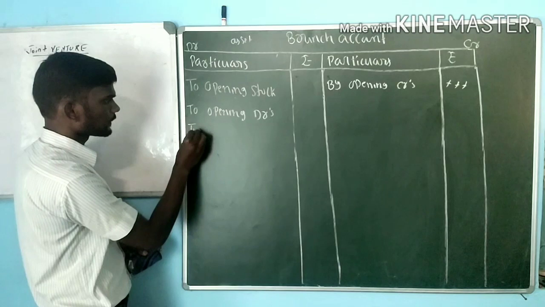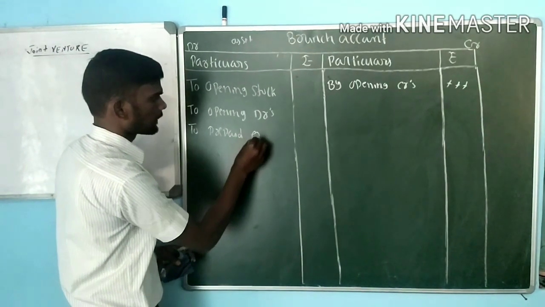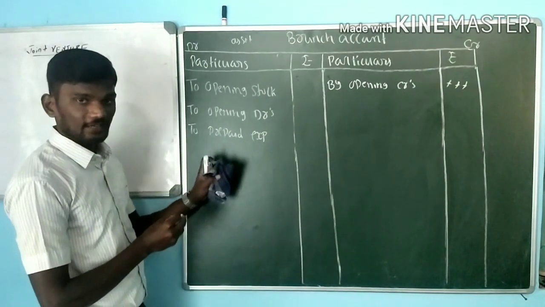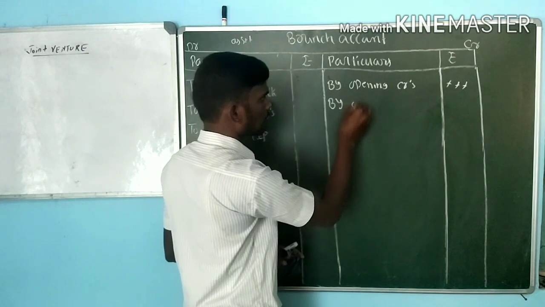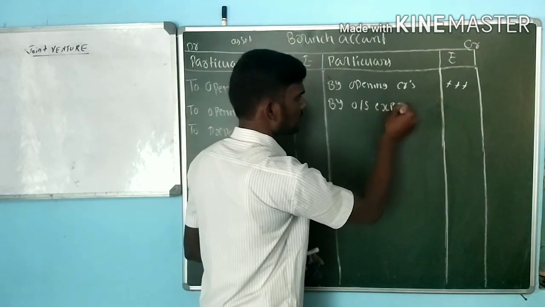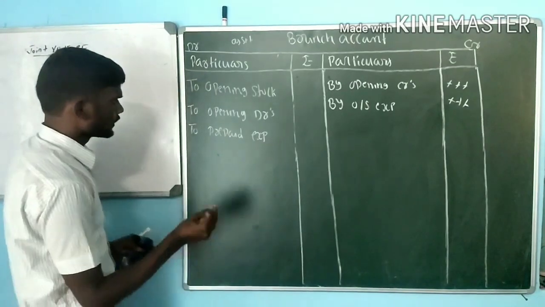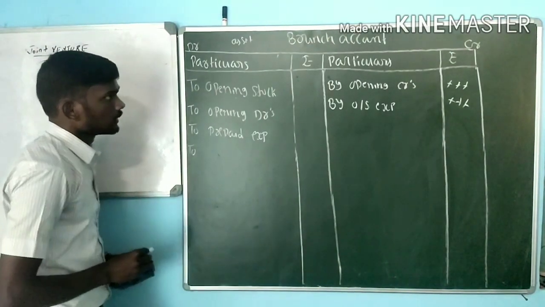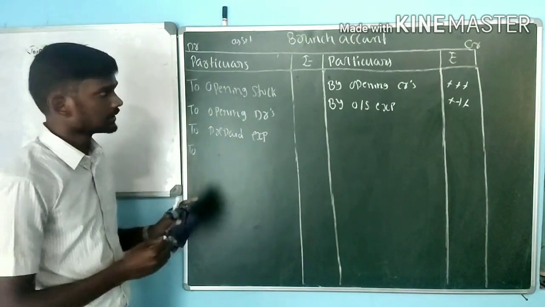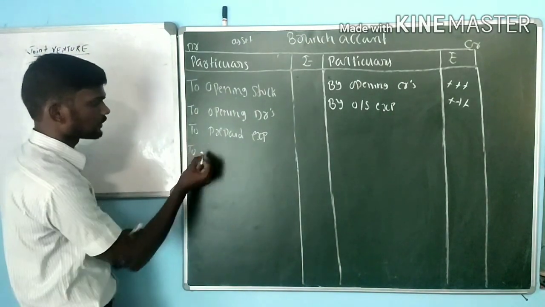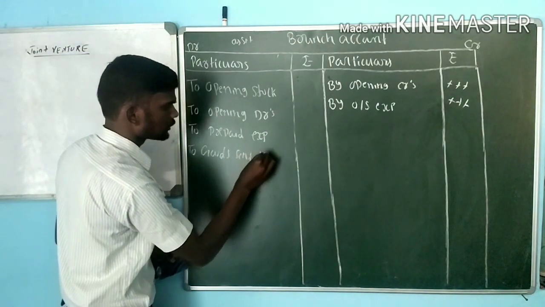Next one, prepaid expenses is a kind of asset, opening value on the debit side. Opposite, any kind of outstanding expenses, we have to record under the credit side. Next one, let's say for example, I am the head office and I am sending some kind of goods to the branch. It's like a purchase, we have to record under debit, that is goods sent to branch.